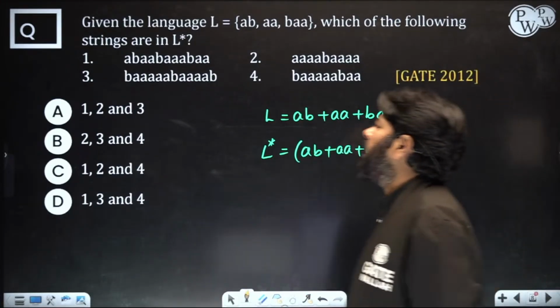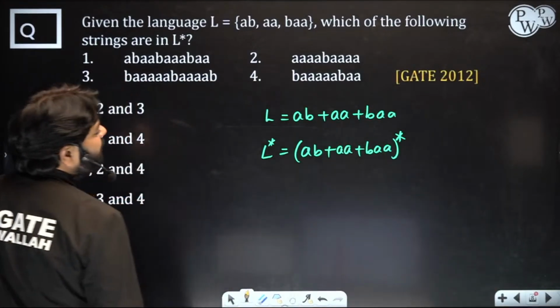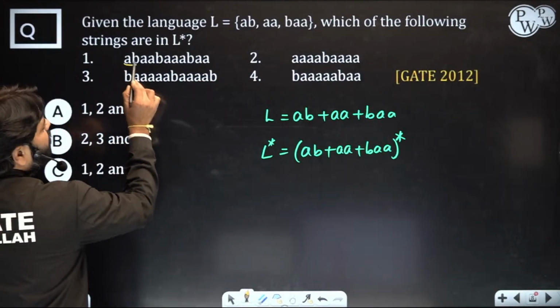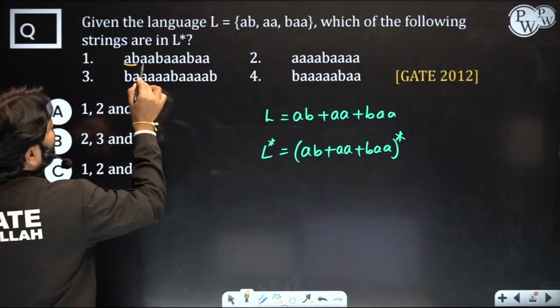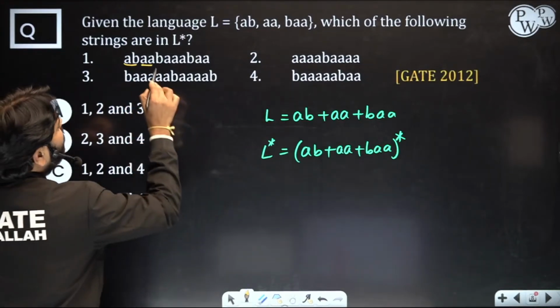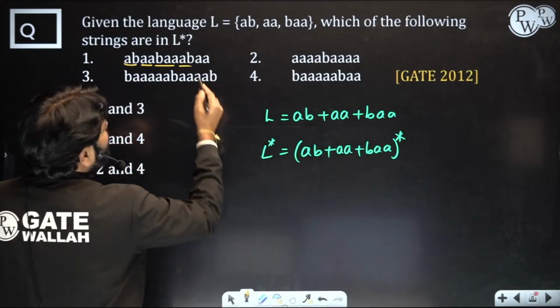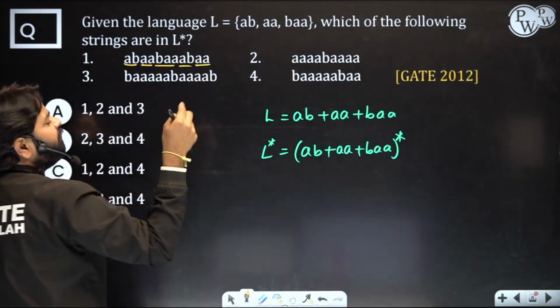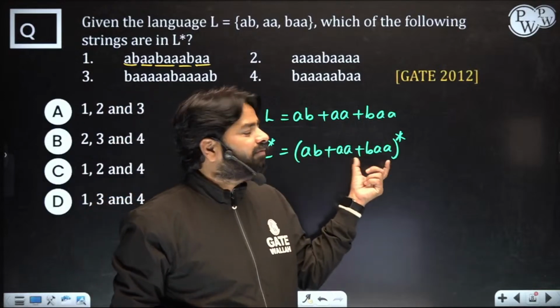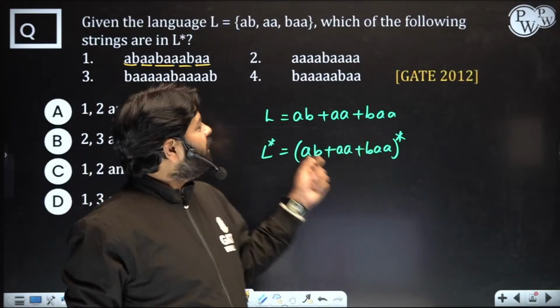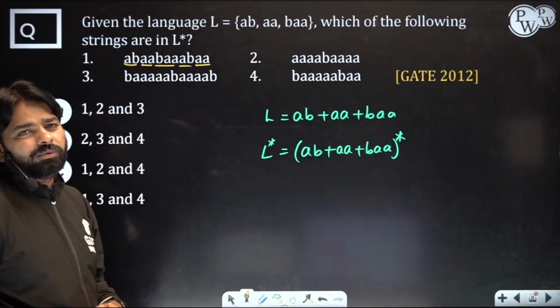You can see, just underline all the possible sequences. First AB is possible when you go once, when you go a second time AA, when you go a third time BAA, and when you go a fourth time, because you have so many options, AA. So if you repeat 5 times, then you can generate this string, one possible combination.